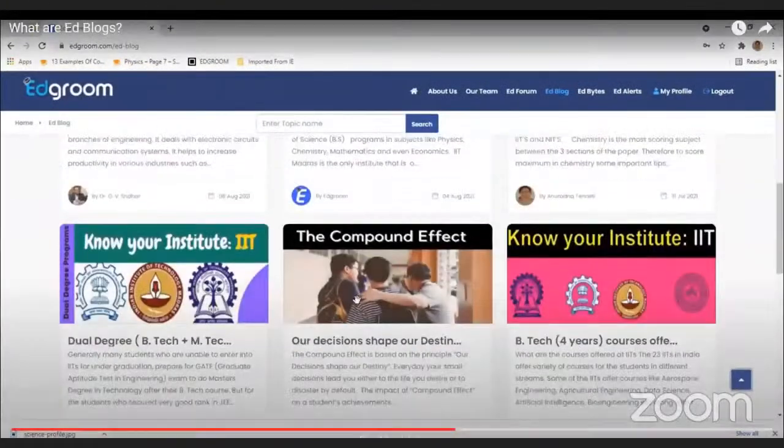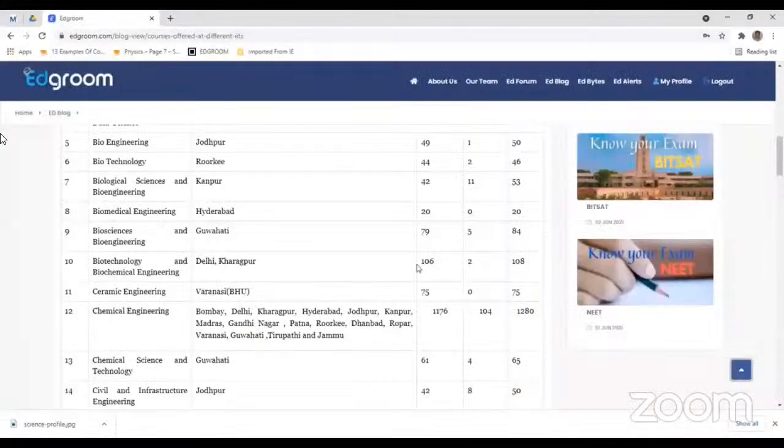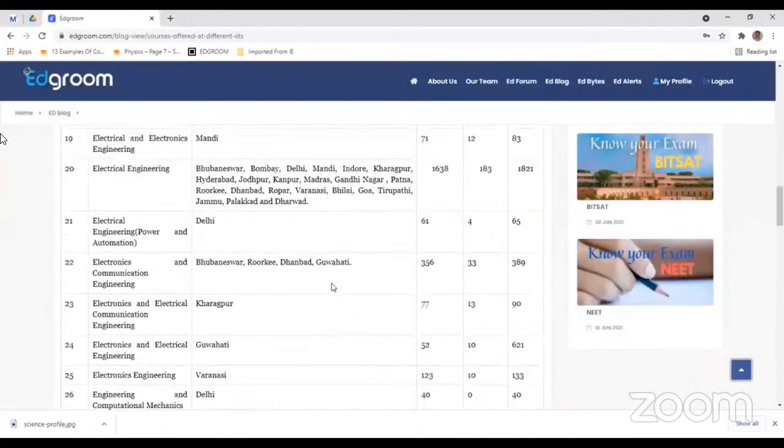Then we have some articles exclusively for the details about the IITs, what are the available seats in IITs. So students can just click the link here. They can browse all the information here. The main advantage of this section is here you get all the comprehensive information about the 4 years BTech degrees at IITs. So we can just go through all the details of it.